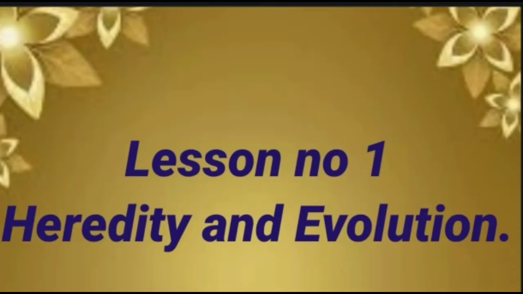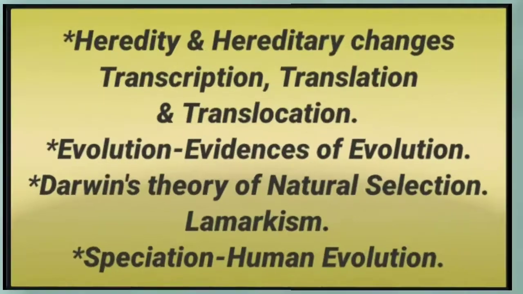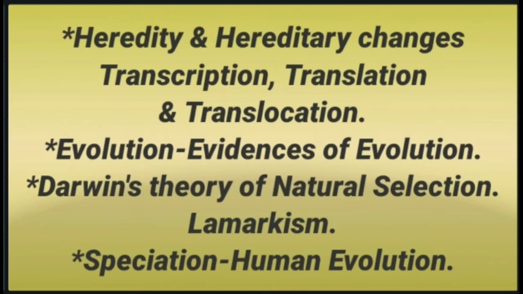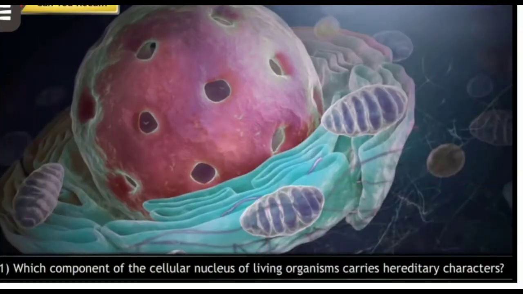Today we'll start learning heredity and evolution from Science and Technology part 2. In this lesson we'll learn heredity and hereditary changes, that is transcription, translation and transfer. And in the evolution part we'll learn evidences of evolution, Darwin's theory of natural selection, Lamarckism, speciation, that is human evolution.